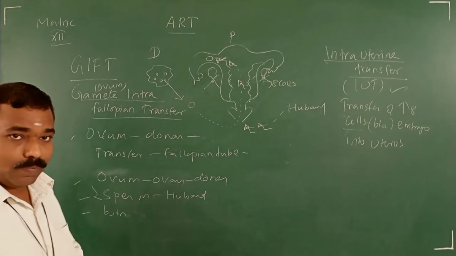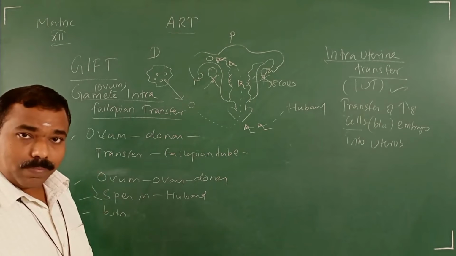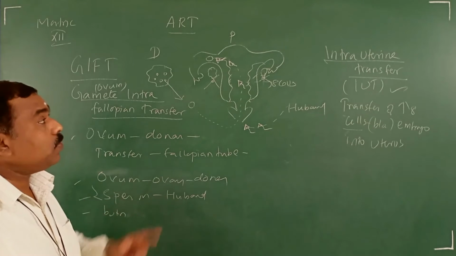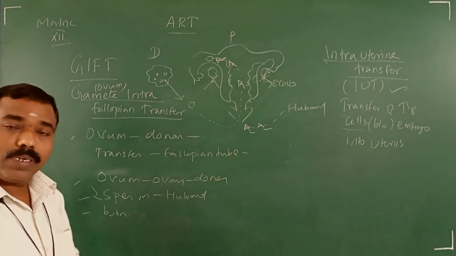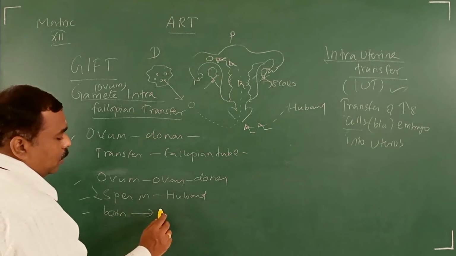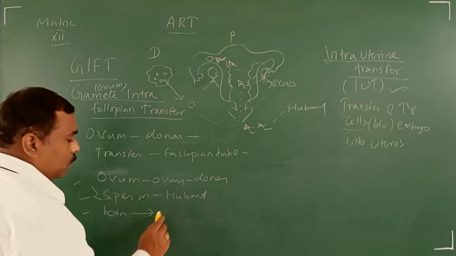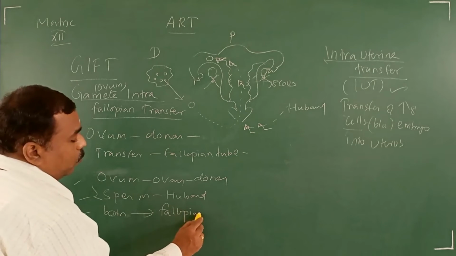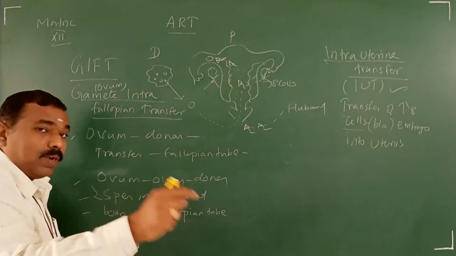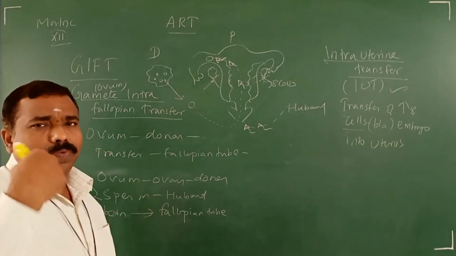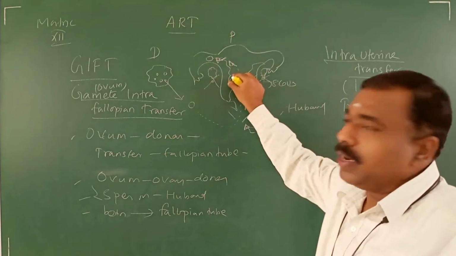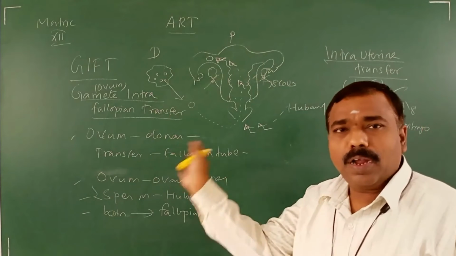Here there is no IVF. They are not performing fertilization outside the body. They just collect the egg outside the body from the donor, and the sperm from the husband. Then along with the sperm, they keep the egg inside the fallopian tube. The remaining part, the fallopian tube, uterus and all, is normal in the woman. Then it undergoes fertilization, forms a zygote, then cleavage, then the embryo forms, it gets implanted, then the fetus develops. Further development occurs naturally.